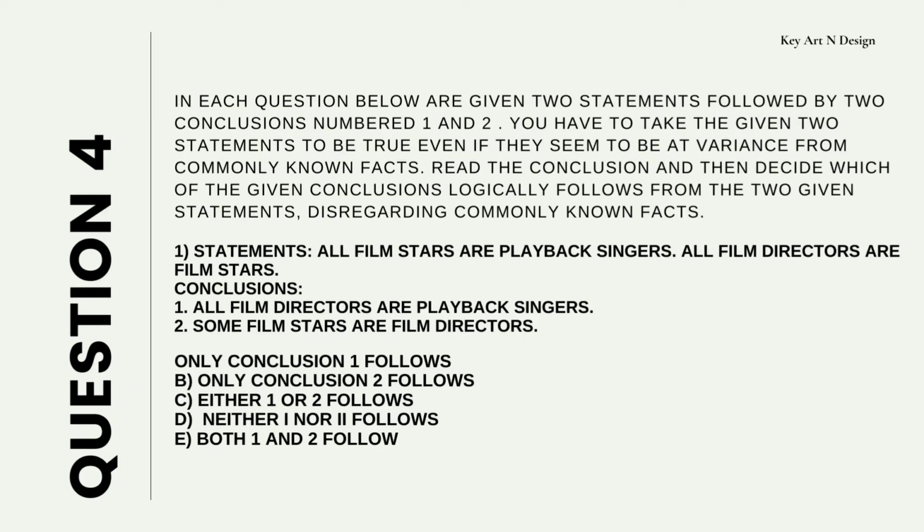Question 4. In each question below are given 2 statements followed by 2 conclusions numbered 1 and 2. You have to take the given 2 statements to be true even if they seem to be at variance from commonly known facts. Read the conclusions and then decide which of the given conclusions logically follows from the 2 given statements, disregarding commonly known facts.